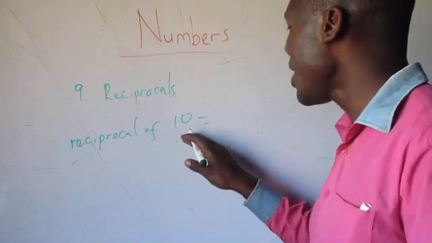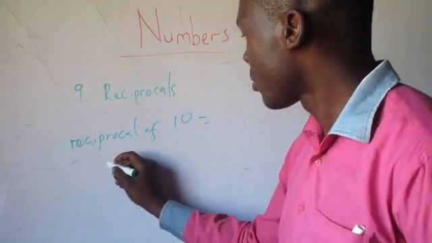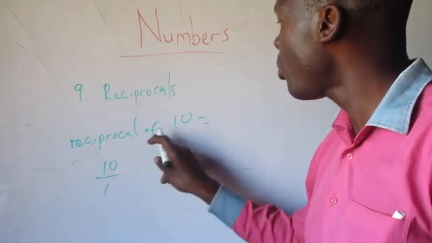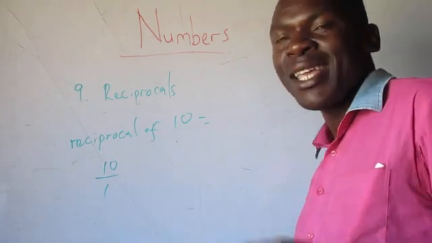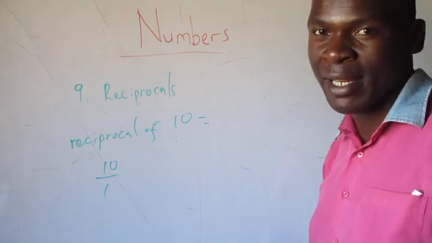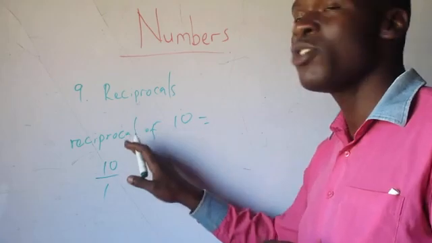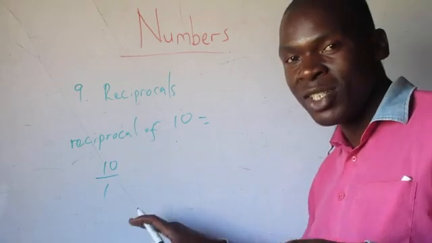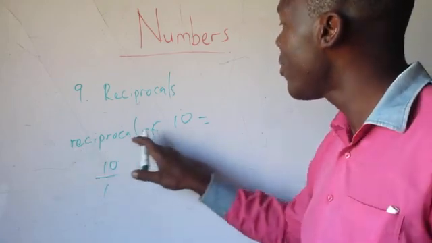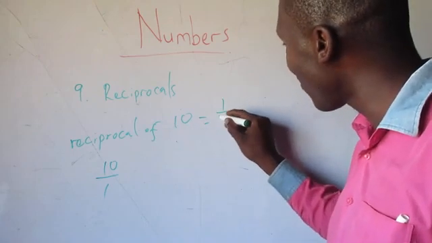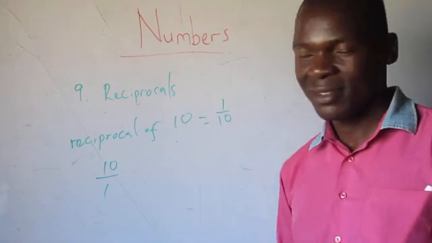We can write 10 as 10 over 1. So the reciprocal of 10, you just invert 10 over 1. This means that the denominator will become the numerator and the numerator will become the denominator. Therefore, the reciprocal of 10 is 1 over 10.